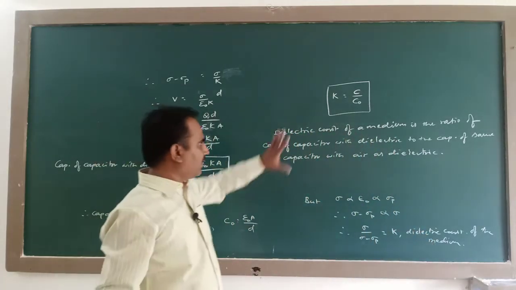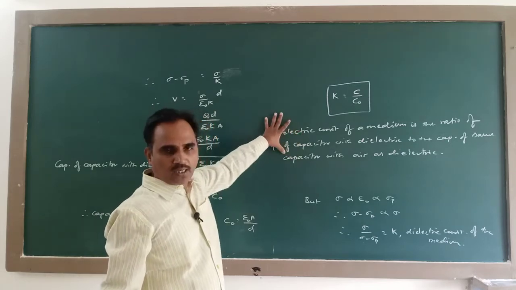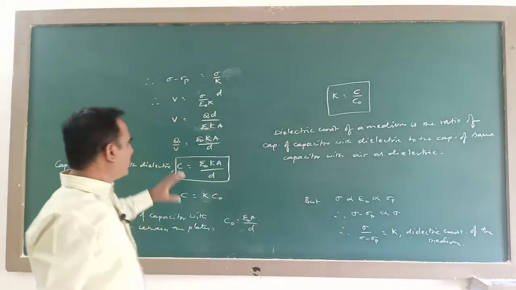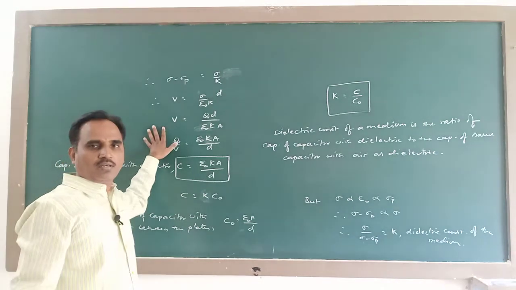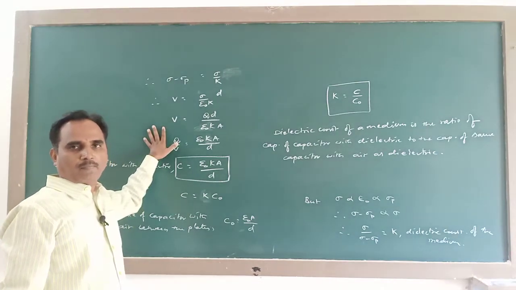So this definition can be asked in the examination for 2 marks. You can expect this derivation for 5 marks.